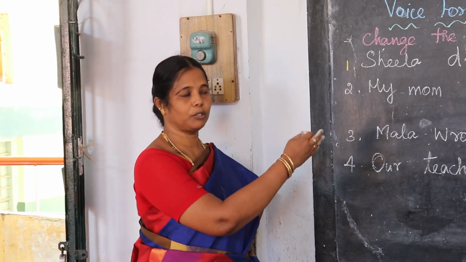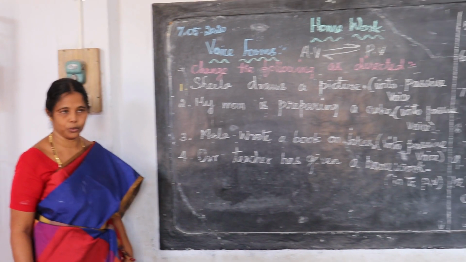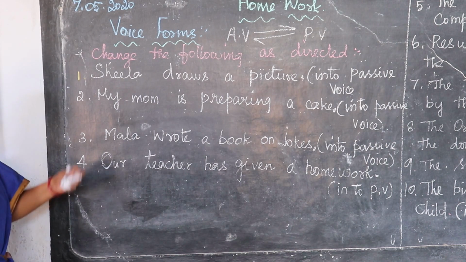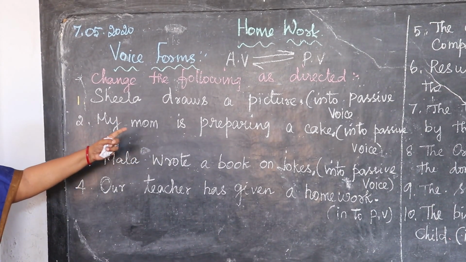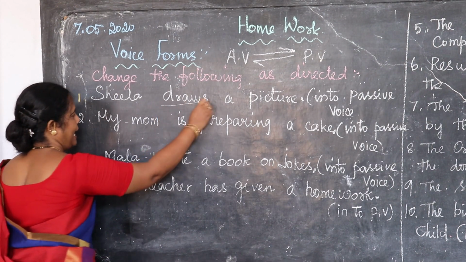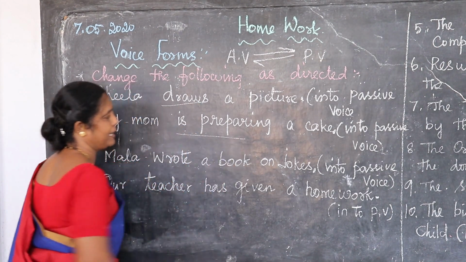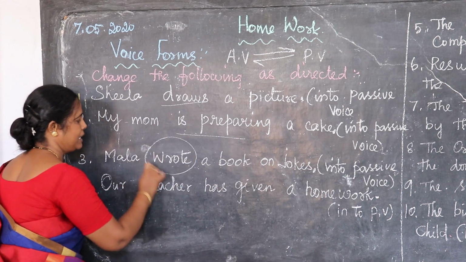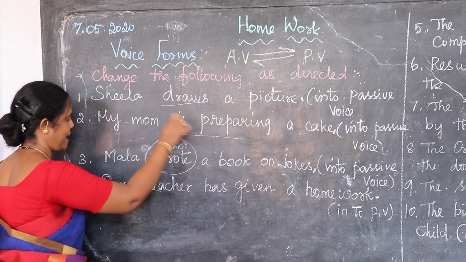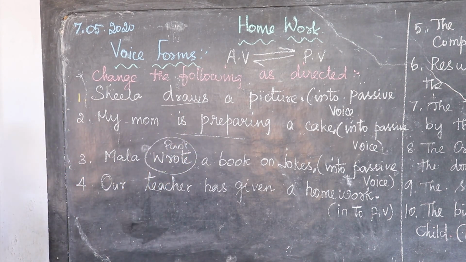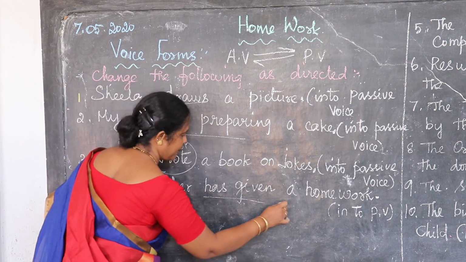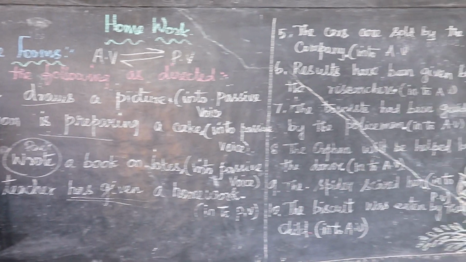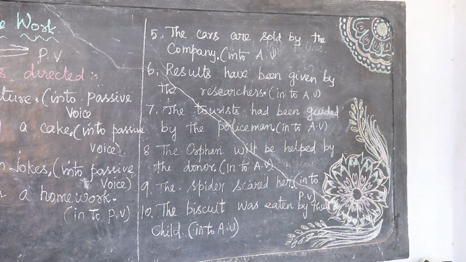Students, please note down the following given homework in your notebook. Let me explain it in a few minutes. Sheila draws the picture. The sentence is simple present tense. And my mom is preparing, present continuous. Mala wrote, this one is past tense. Our teacher has given, present perfect. The next one, the fifth one: the cars are sold by the company.